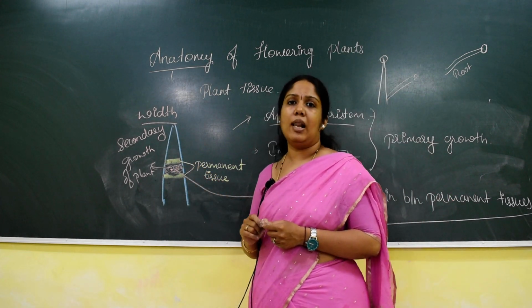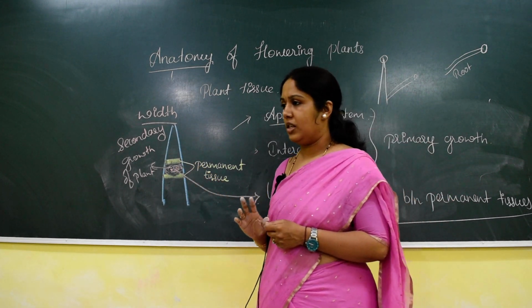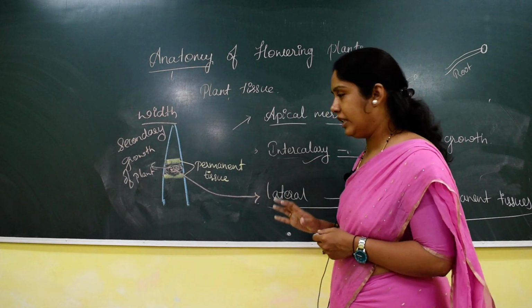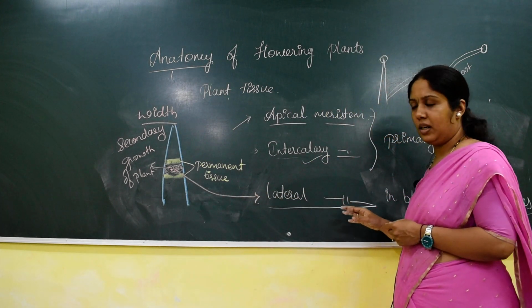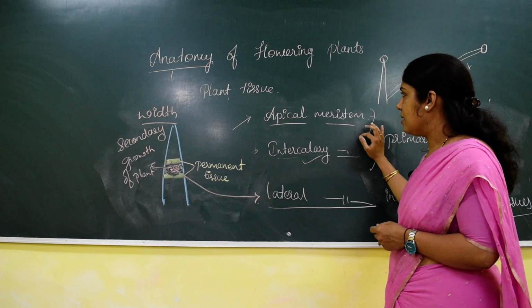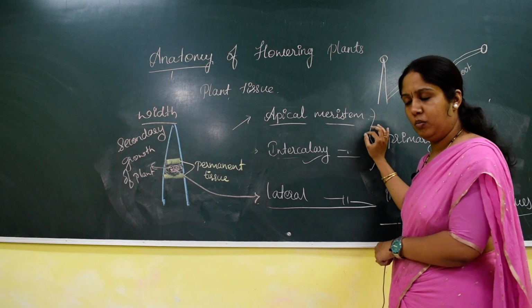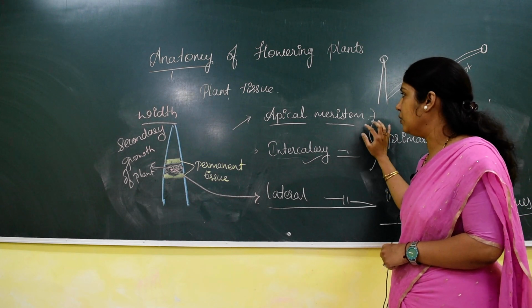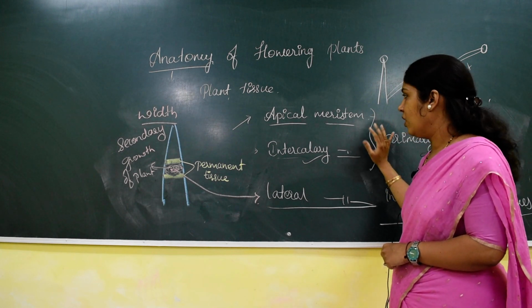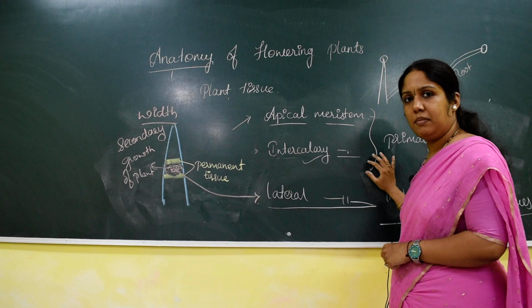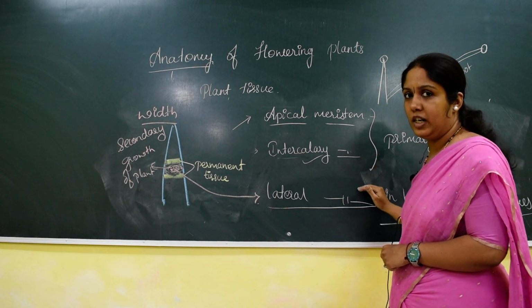Lateral meristem. So just remember, based on the location itself, meristematic tissue is classified. The apical meristem is present at the tip of root and shoot. Both shoot and root, at the tip region, we will see the apical meristem. Whereas intercalary meristem is a meristem which is seen at the nodal region.